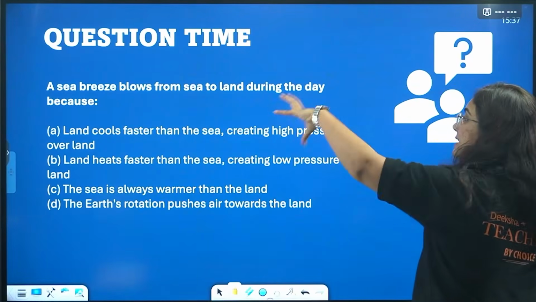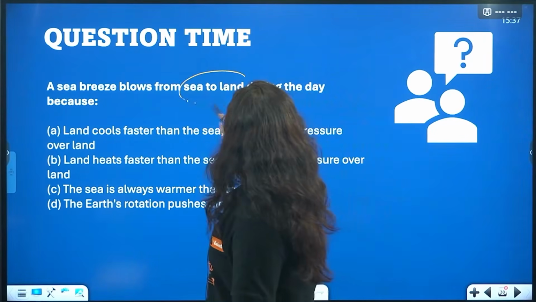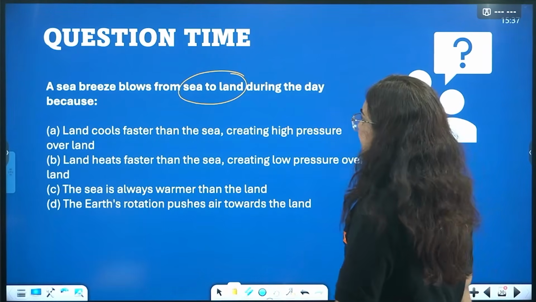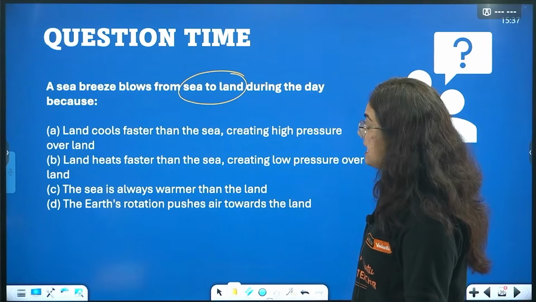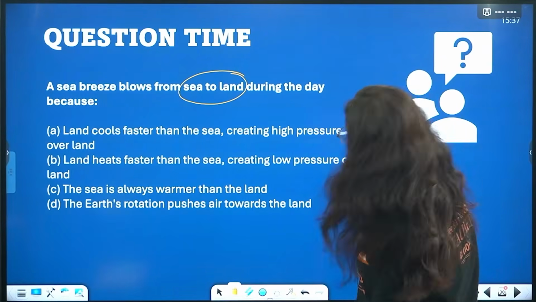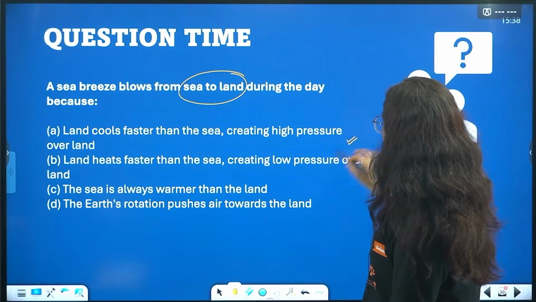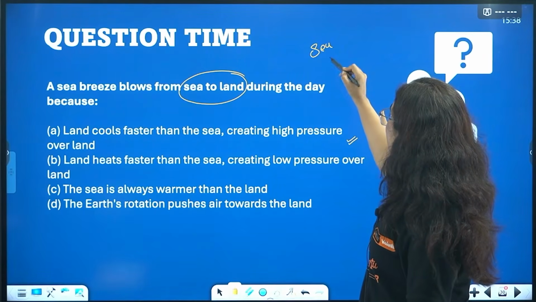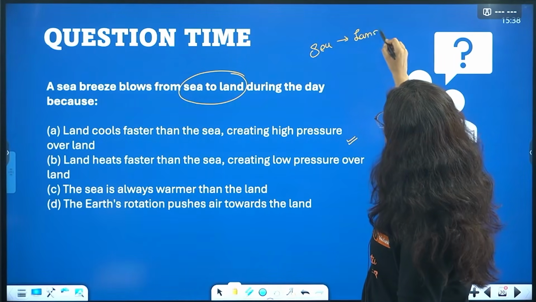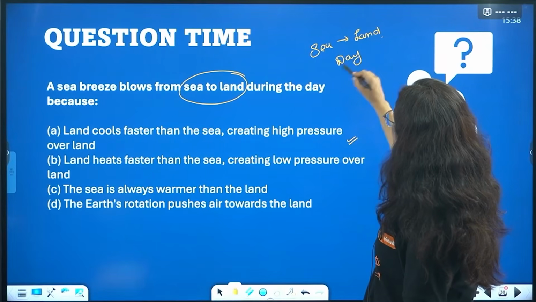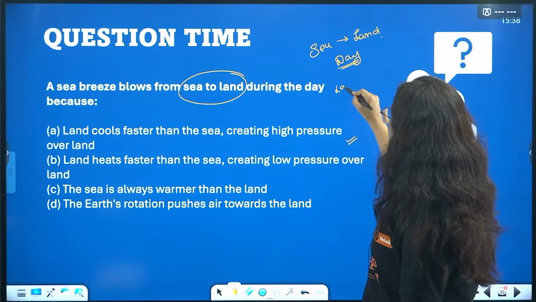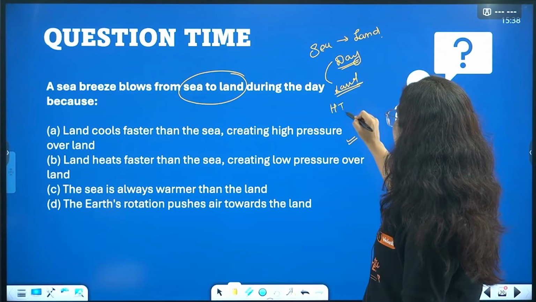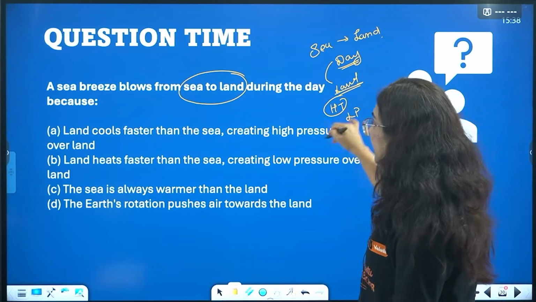A sea breeze blows from sea to land during the day, because land cools faster than the sea, creating high pressure over the land. Why is it a sea breeze? Pay attention, it is a sea breeze, so it is moving from sea to land, and this is during daytime. So during daytime, what happens with the land? The temperature is high, so it creates what? Low pressure.